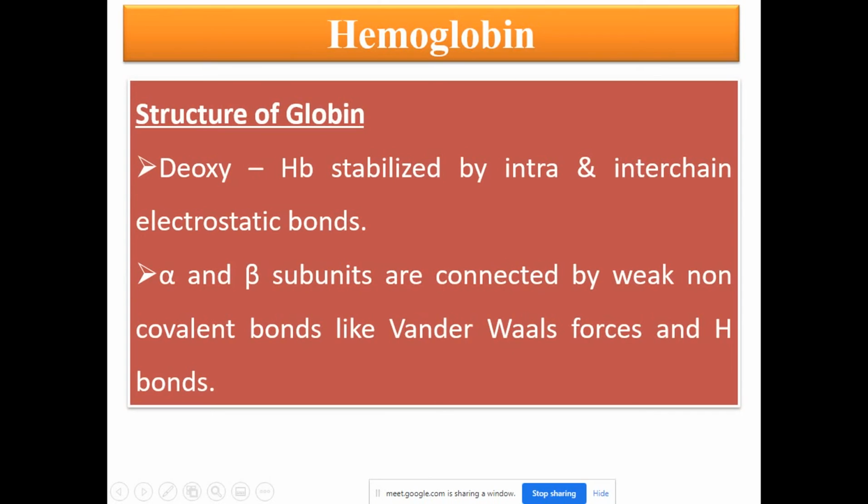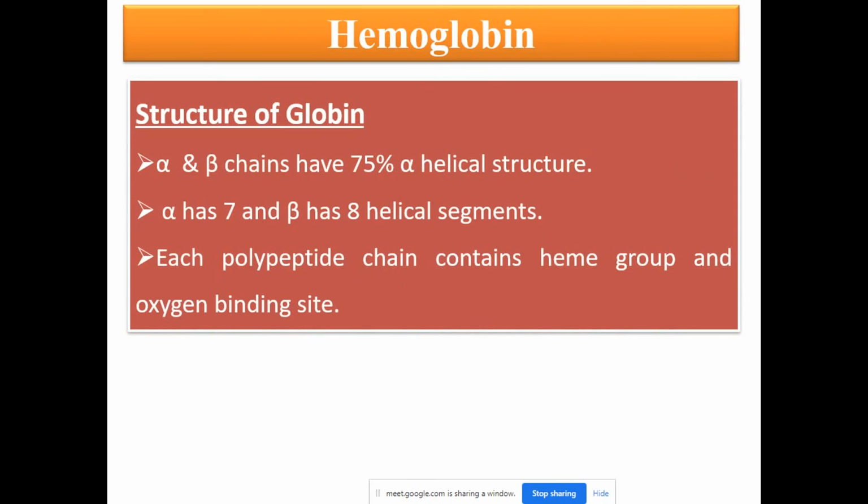Deoxyhemoglobin is stabilized by intra and interchain electrostatic bonds. Alpha and beta subunits are connected by weak non-covalent bonds like van der Waals forces and hydrogen bonds. Alpha and beta chains have 75% alpha helical structure.